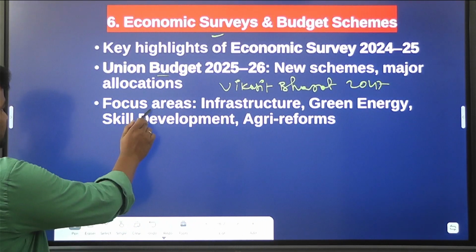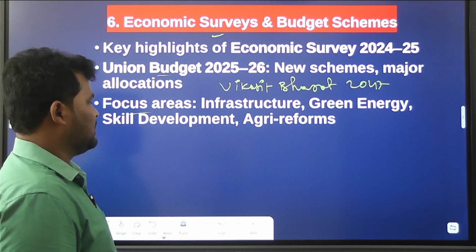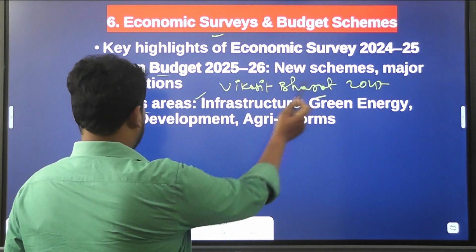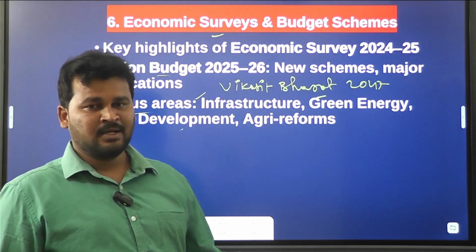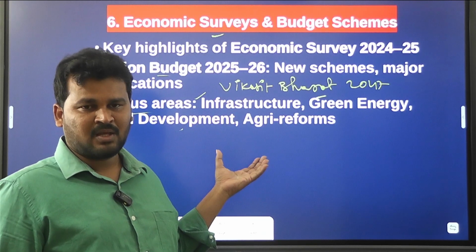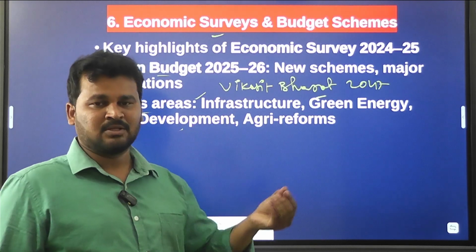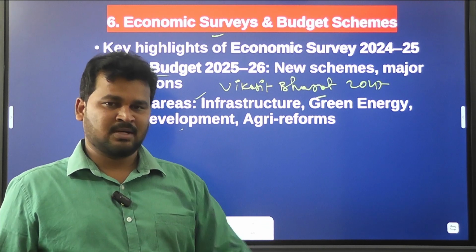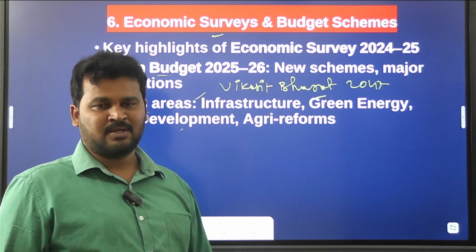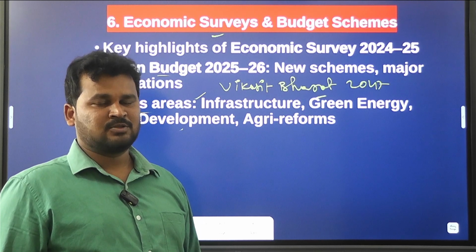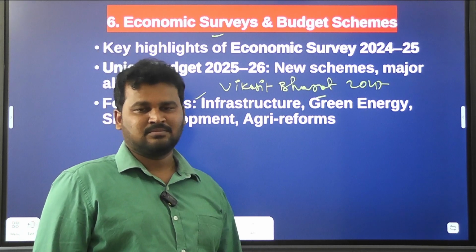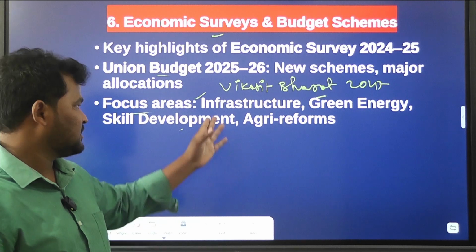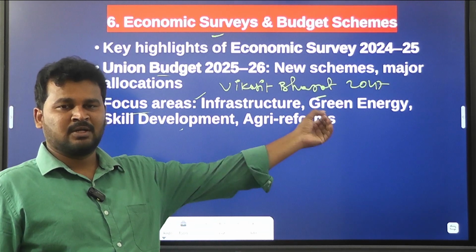Then after that, focus areas like infrastructure, green energy, skill development, agriculture reforms, and the schemes related to these projects. Related to infrastructure, the Government of India has launched projects like Sagarmala, Bharatmala, and the National Infrastructure Pipeline (NIP). These are the projects related to infrastructure.